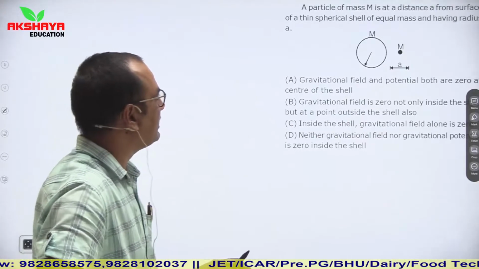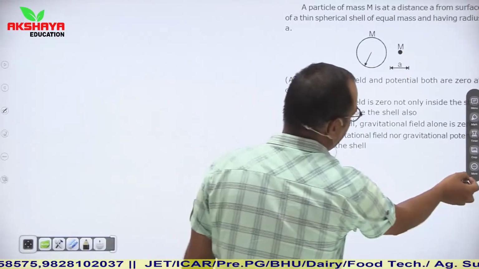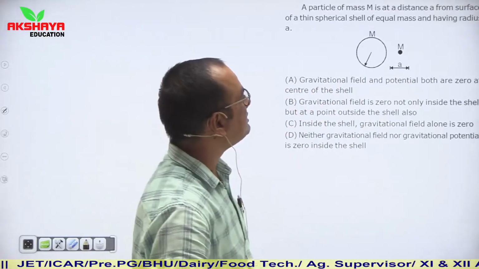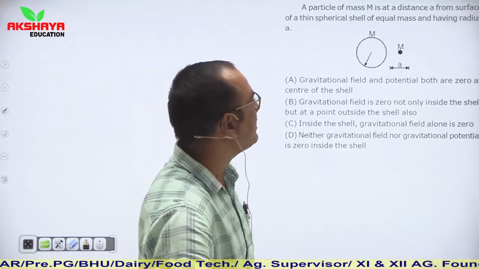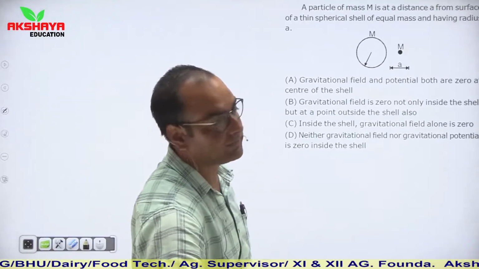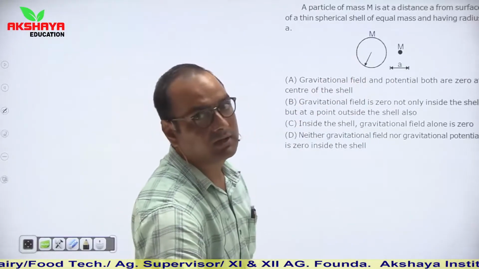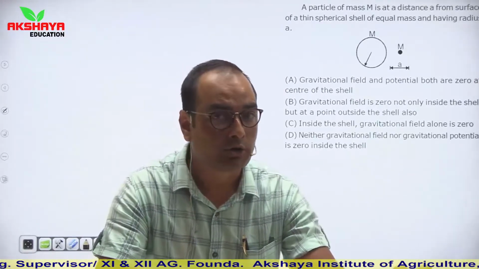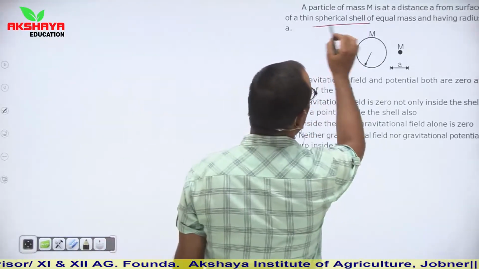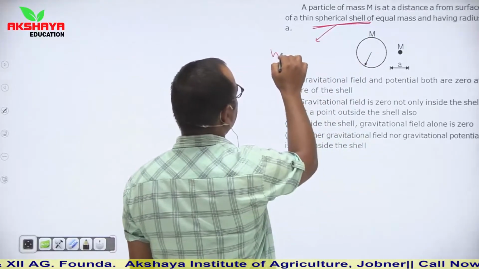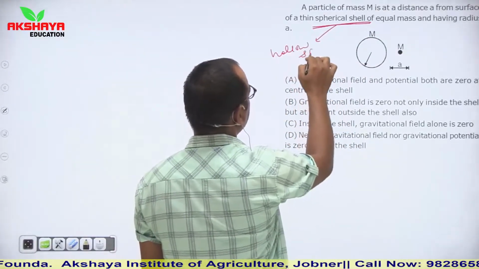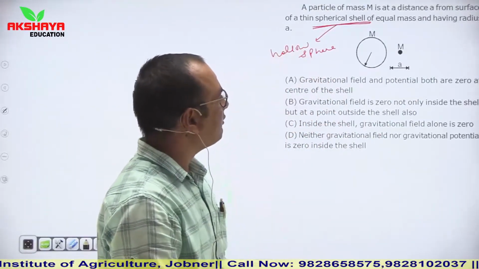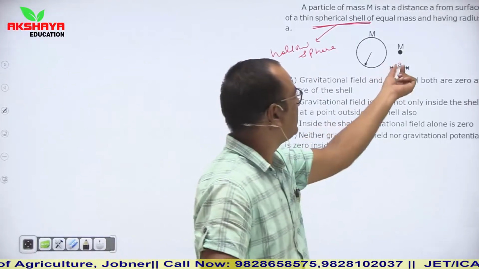Here it is a theoretical type of question. In this pattern, a particle of mass m is at a distance a from the surface of a thin spherical shell of equal mass and having radius a. So this is a spherical shell. If you are given a spherical shell, it means you are given a hollow sphere. So shell means spherical shell, or hollow sphere, so don't get confused by this. Equal mass and having radius a.